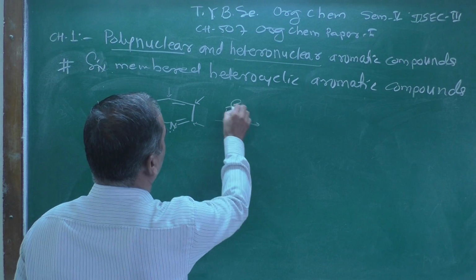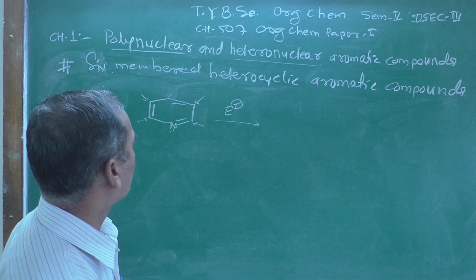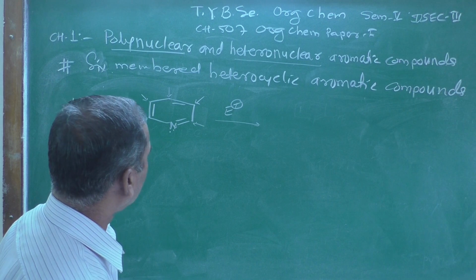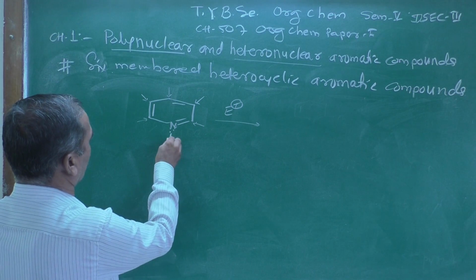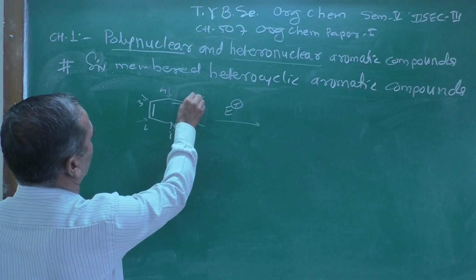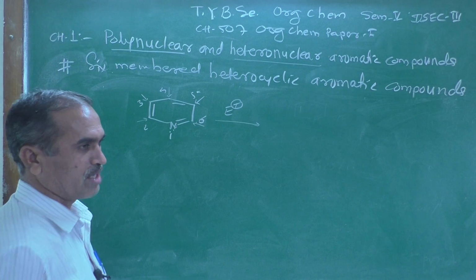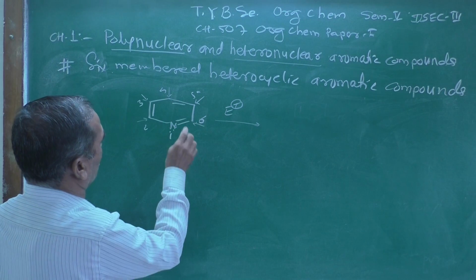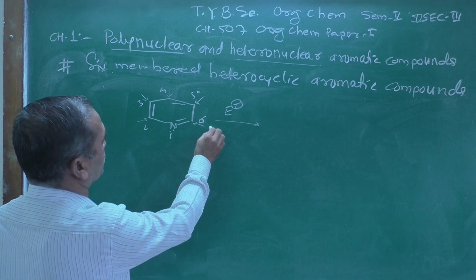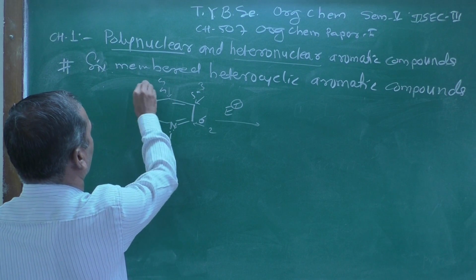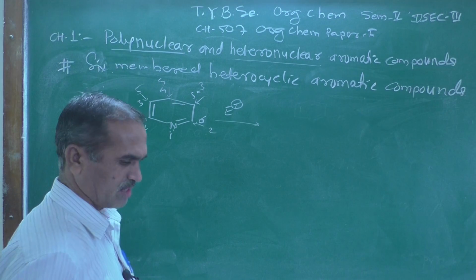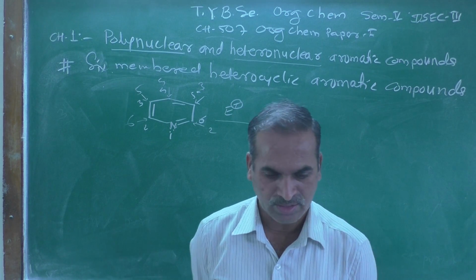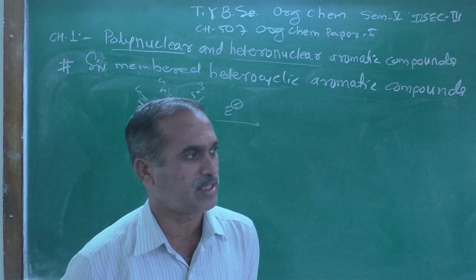Here E plus, where do you think it is going to attack, at which position? Let us see, suppose 1, 2, 3, 4, 5 and 6. You can number either clockwise or anti-clockwise, it doesn't make any difference.